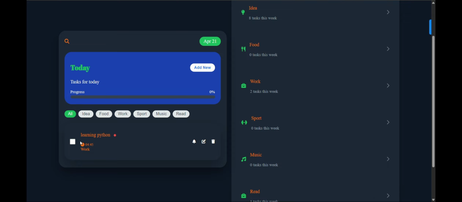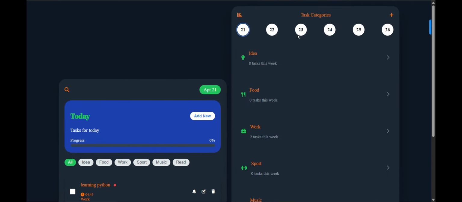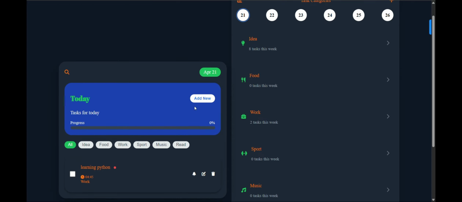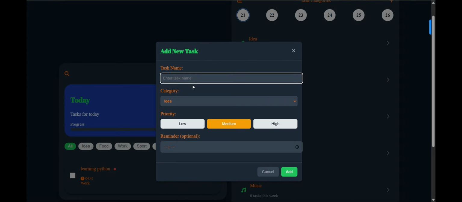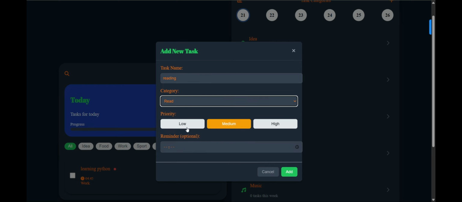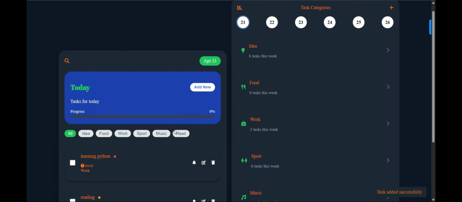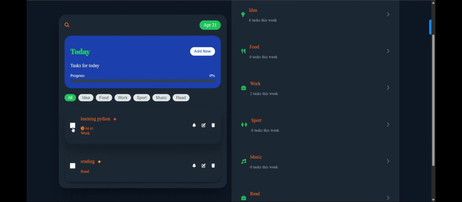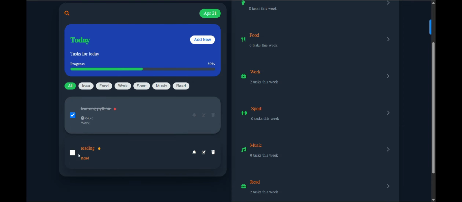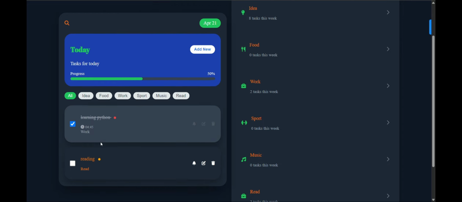So this task is added in my list, and in this task category it is also added. Similarly, we can add two or more tasks like reading, give the category read, set the priority medium and add. Then after completing my previous habit like learning Python, my progress will increase, and I can filter that habit based on the category.